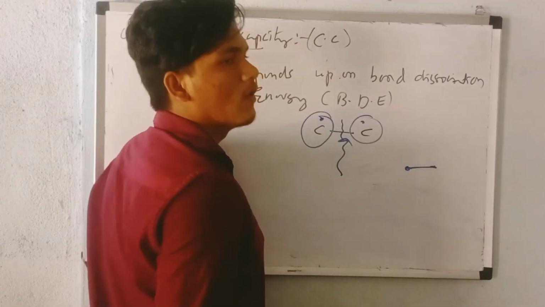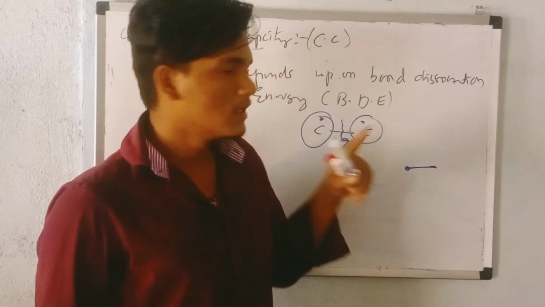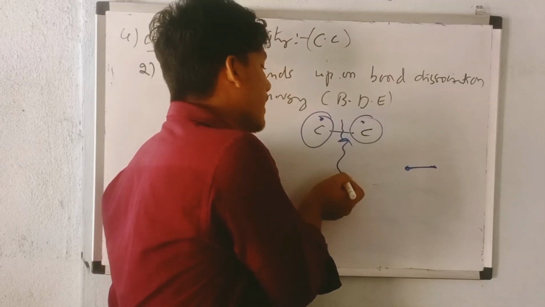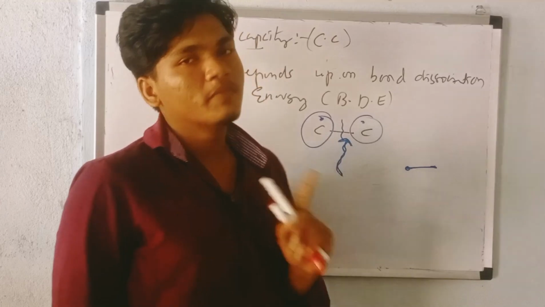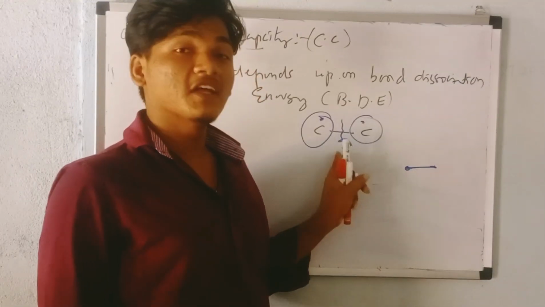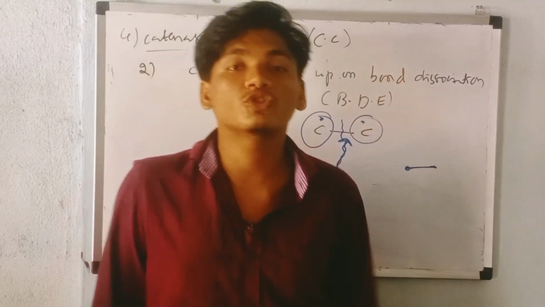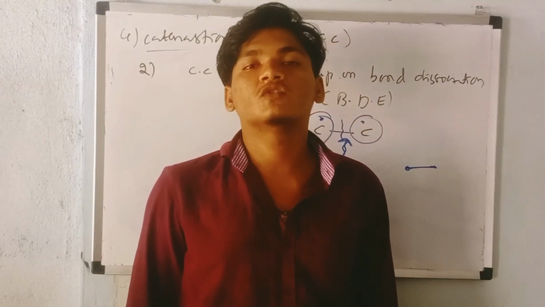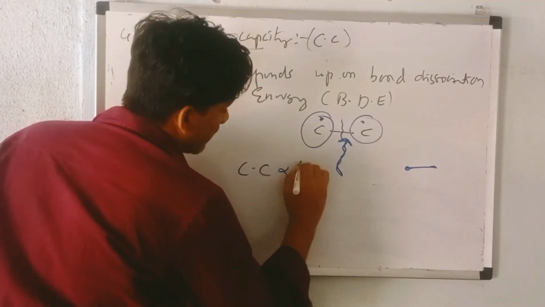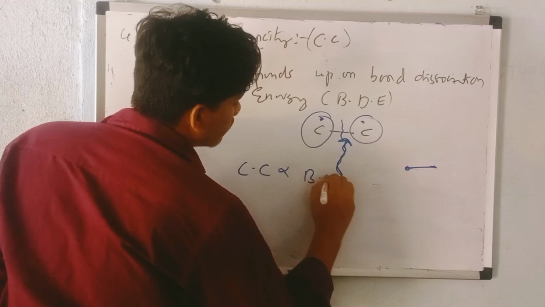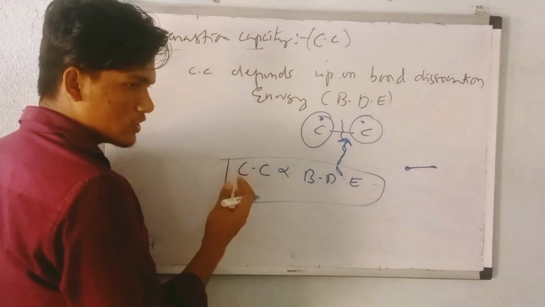We can discuss this in GOC. So here I supplied some energy, and when I supply some energy, this bond gets broken. The amount of energy required to break this bond is called bond dissociation energy. Which means catenation capacity directly depends upon bond dissociation energy. Very important point here, so based on this relationship we can discuss now.